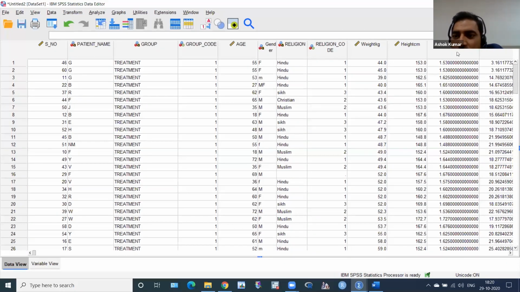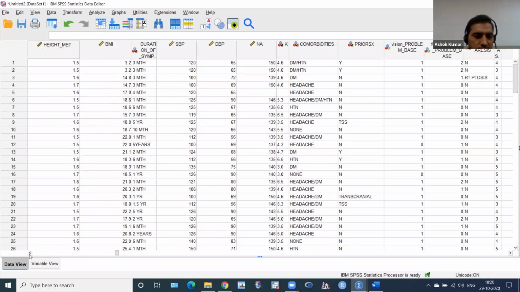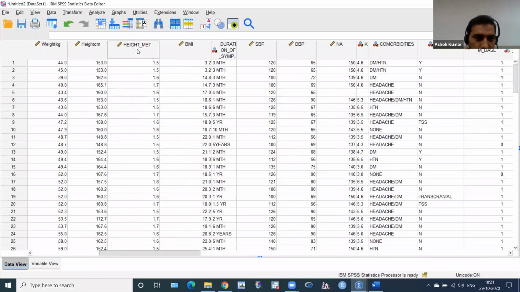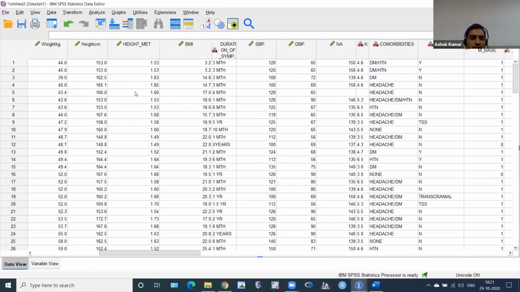It's very simple. Just double click here, a shortcut method. Double click here, then there are 15 decimals. Why they came here, I don't know. I need only 1 decimal. And BMI also has 15 decimals, I just correct it along with this. Then again I click on height in meter, which has 11 decimals. But I need 2 decimals. You know that height is like 1.50 something, so I should keep 2 decimals. Oh, very good.